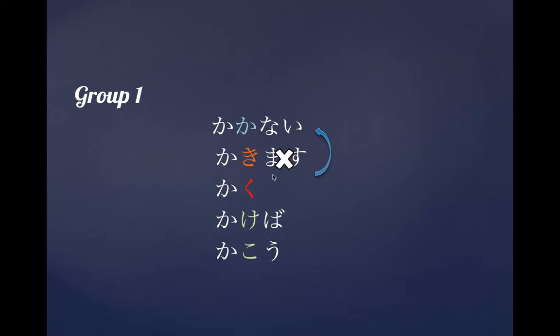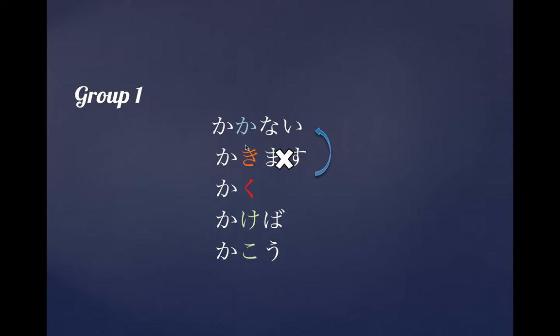Now, if you notice here, kakimasu is what we know. It means to write. Now, when we take it up a notch, it's kakanai. When we take it down a notch, it's kaku, which is the dictionary form. When you take it 2 down, kakeba, it is a potential form, if you can write. Kako is the volitional form, which means let's write. We're focusing on the top 3 right now.